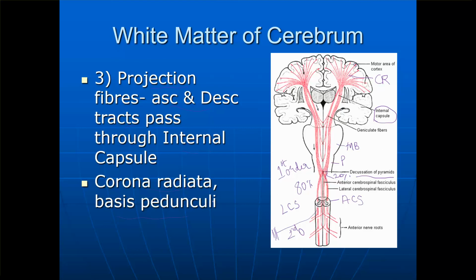And if a patient comes with hemiplegia of one side of the body, that means the fibers have taken origin from the other side. That is, if the right side is affected, the fibers are coming from the left hemisphere.